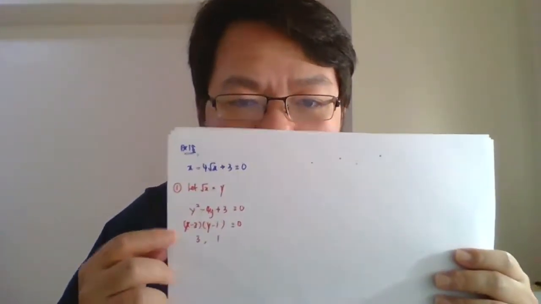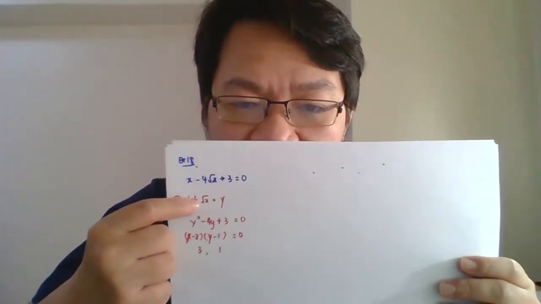What is the answer if you press the calculator? Polynomial, 2nd degree: 1, negative 4, 3. Then you are supposed to get 3 and 1 here. The final answer is 3 and 1. So the two brackets are y minus 3, y minus 1. Okay, guys, this is the way you solve the problem.